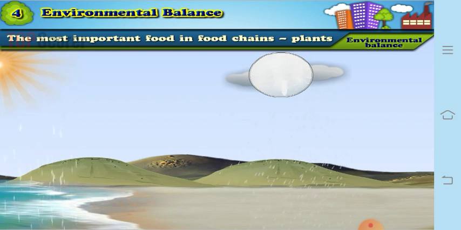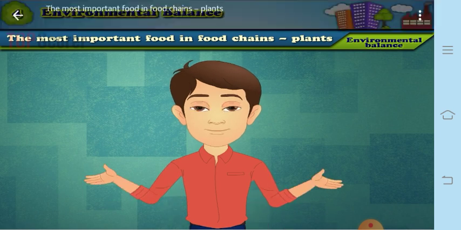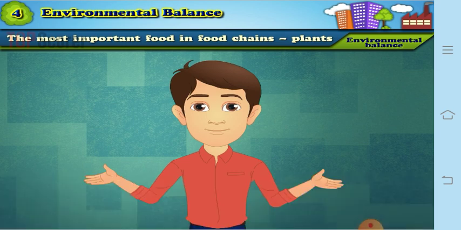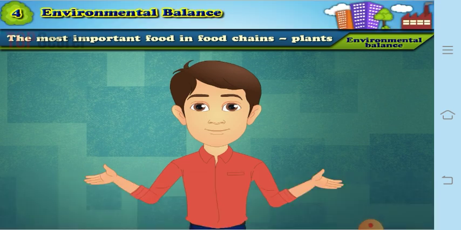turns into rain. So this is how the rain is formed, and this is how the water is getting cycled. So this is also a very important water cycle, due to which we are getting water. Now let us see, is there any other cycle which is important to us?